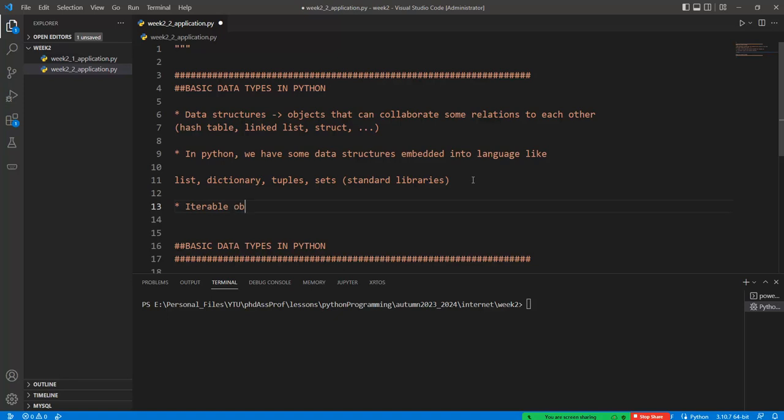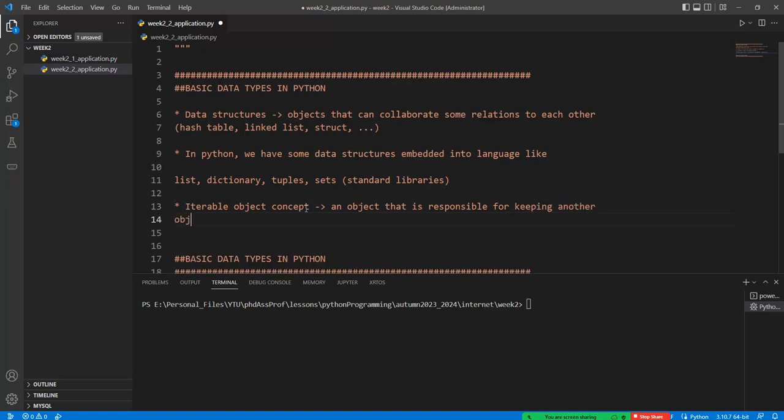Note that the iterable object concept should be understood in Python, which means an object that is responsible for keeping other objects, okay? In C++ or C programming language, it's called the container or collection. In Java programming language, okay?